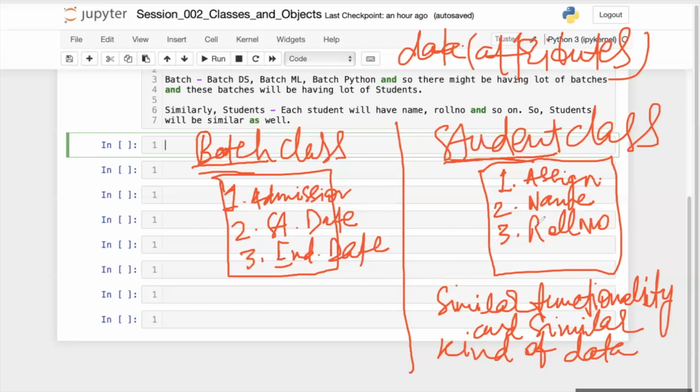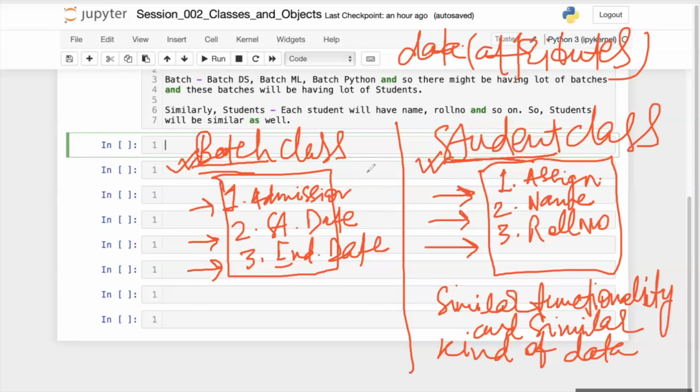So now let's understand how this is exactly working. We will create one template for the batch class and another template for the student class. Let's say in the batch class I'm taking these three functionalities which are common in every batch. In the student class, I'm taking this functionality which is common in every student.